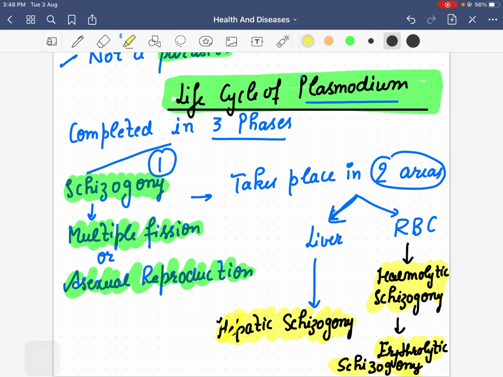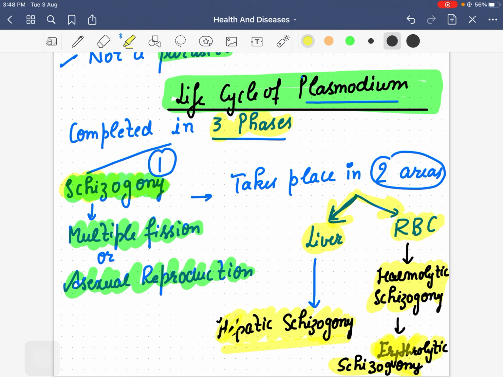Once again, listen to me very carefully. Plasmodium completes its life cycle in three phases. First is schizogony, which means multiple fission, or asexual reproduction. One fission it completes in the liver and another in RBC. When it divides through multiple fission in the liver, it is known as hepatic schizogony. When it divides in RBC, it is known as hemolytic schizogony or erythrolytic schizogony.